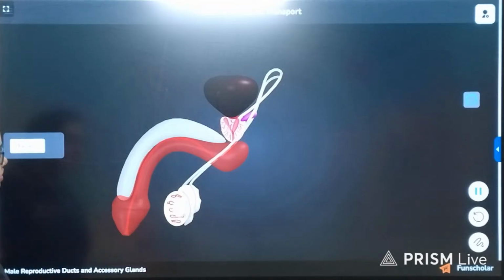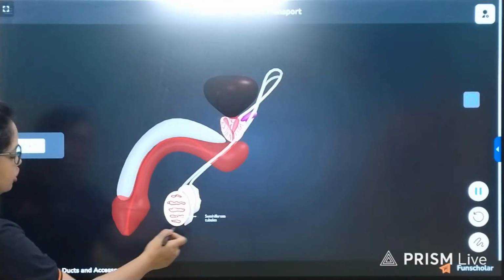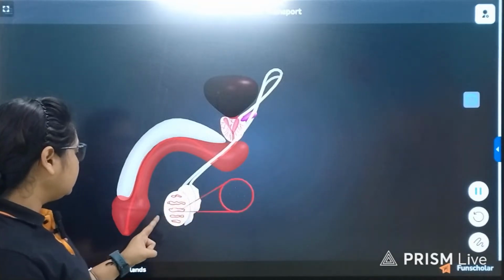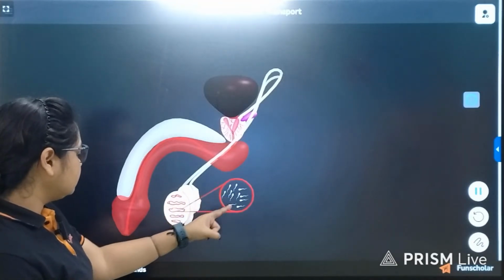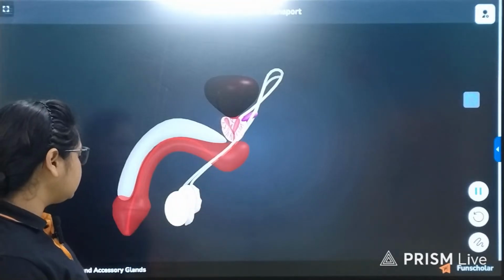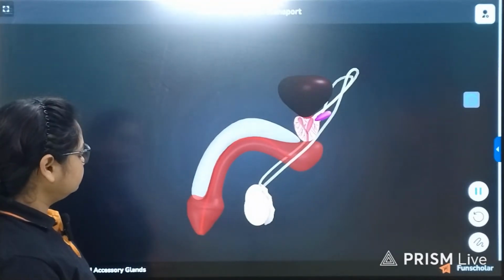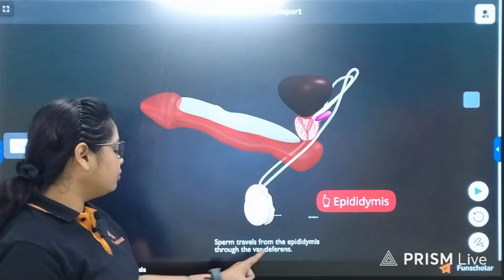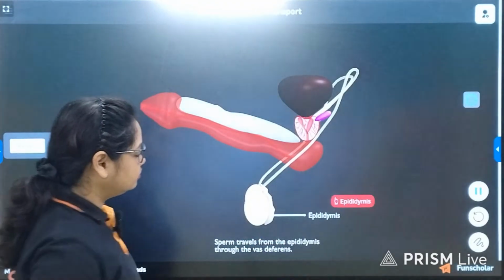This is the testis, seminiferous tubules inside it, the coil tube behind each testis, the sperms which are being produced in the seminiferous tubules. Sperm will travel from the epididymis through vas deferens.